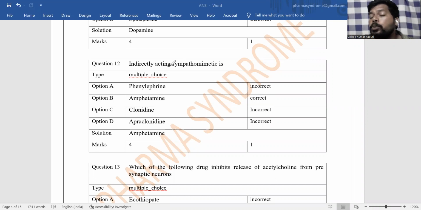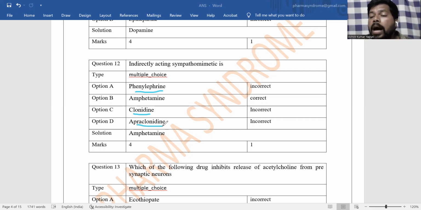You know, sympathomimetic means the drug or substance mimics the activity of adrenaline, noradrenaline on adrenergic receptors. Phenylephrine is a selective alpha-1 receptor agonist, and comes under the directly acting category. Clonidine is a selective alpha-2 receptor agonist, and it is also a directly acting drug.